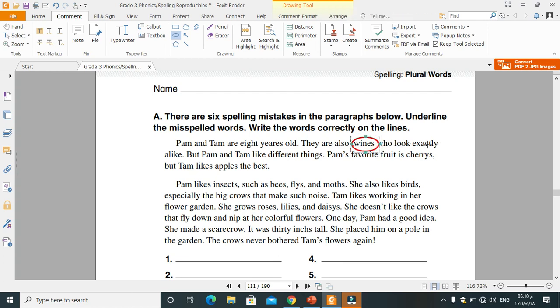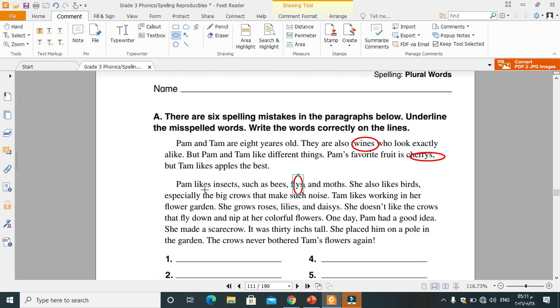Who look exactly alike, but Pam and Tam like different things. Pam's favorite fruit is cherries. We have another spelling mistake. But Tam likes apples the best. Pam likes insects such as bees, flies, and moths. Flies is a mistake.